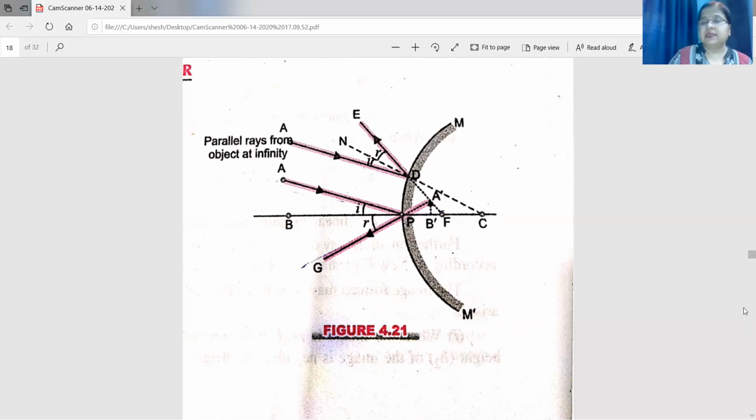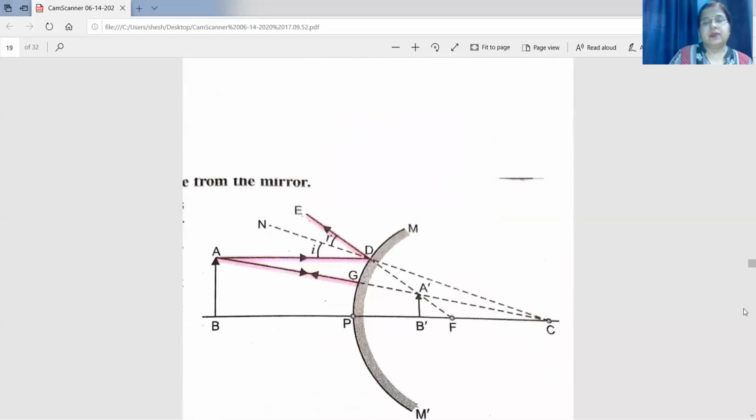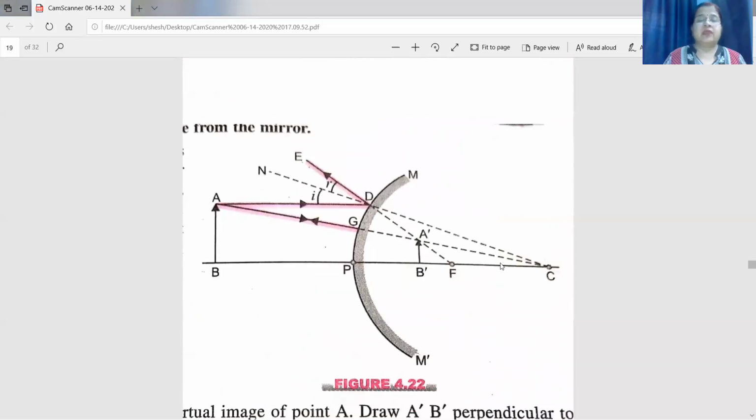Next case, last case. When the object is anywhere between pole and infinity, you can say anywhere between infinity and pole. So AB is the object, a ray of light parallel to the principal axis. What happened to this ray? This will get reflected back and the reflected ray appears to be passing through the focus. See here, it appears to pass through the focus.